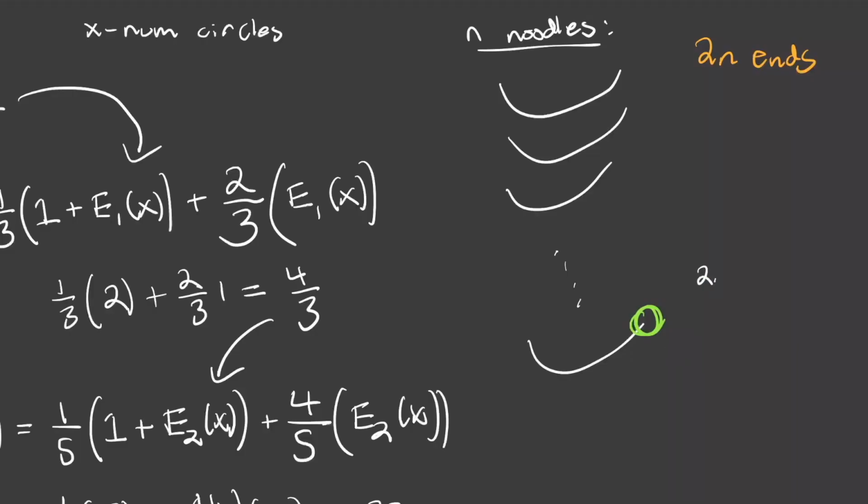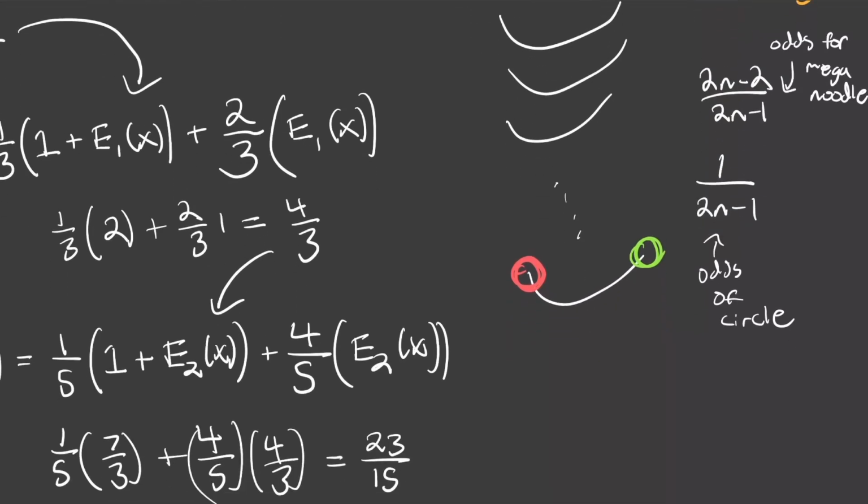However, I've already chosen one of my ends to pair up, so that leaves us with 2n minus 1 remaining options that I could pair it up with. All of the ends except for this one right here are going to give me a mega noodle, and when I choose the other end of the same noodle, I'm going to get a circle. So those are my two options. My odds of choosing the other end of the same noodle are 1 out of 2n minus 1. My odds for a mega noodle are, well, I have 2n minus 2 remaining ends that are not a part of this one, so I have a 2n minus 2 out of 2n minus 1 chance of making a mega noodle.